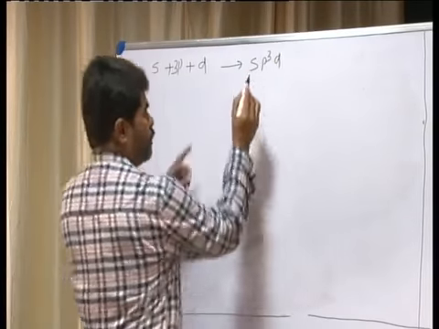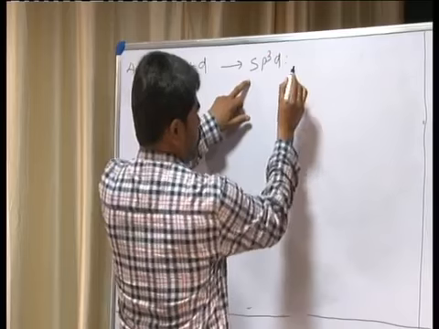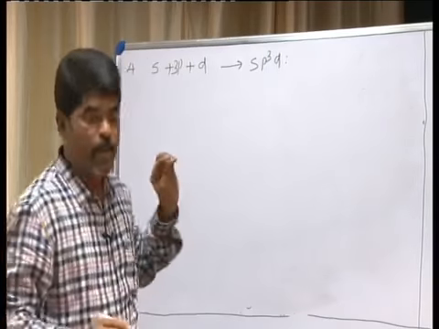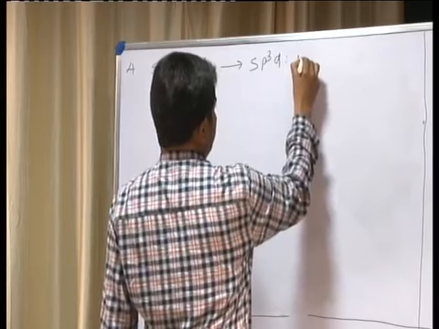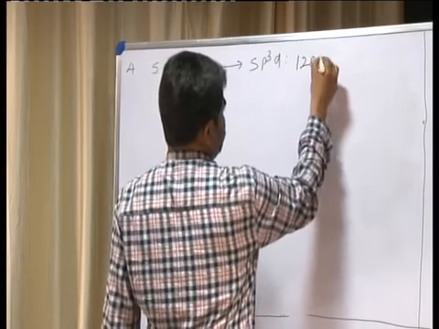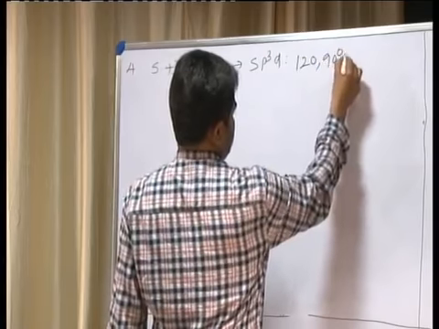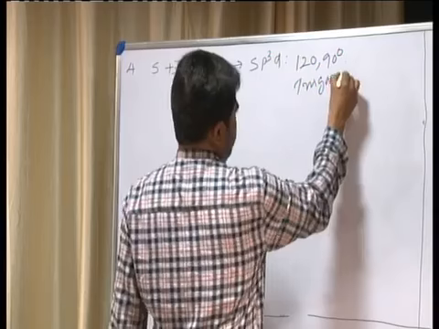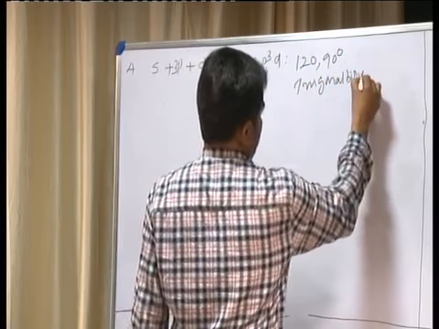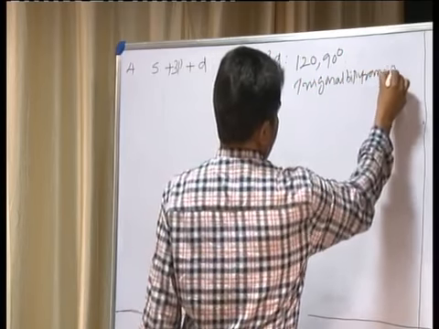In this, the shape of the molecule is trigonal bipyramidal and the bond angles are 120 degrees and also 90 degrees. Trigonal bipyramidal.